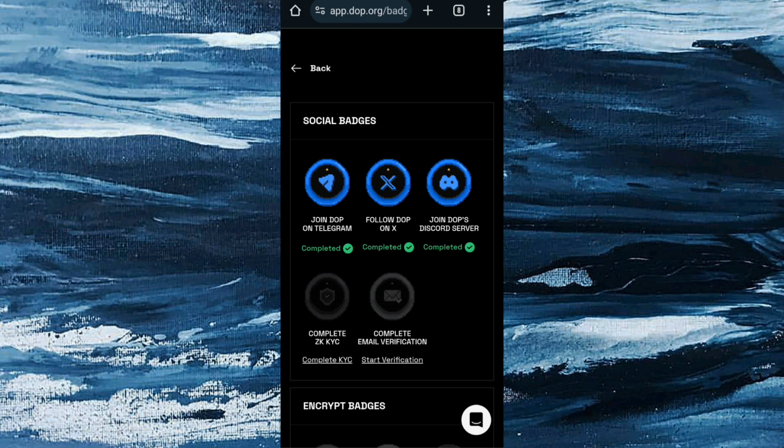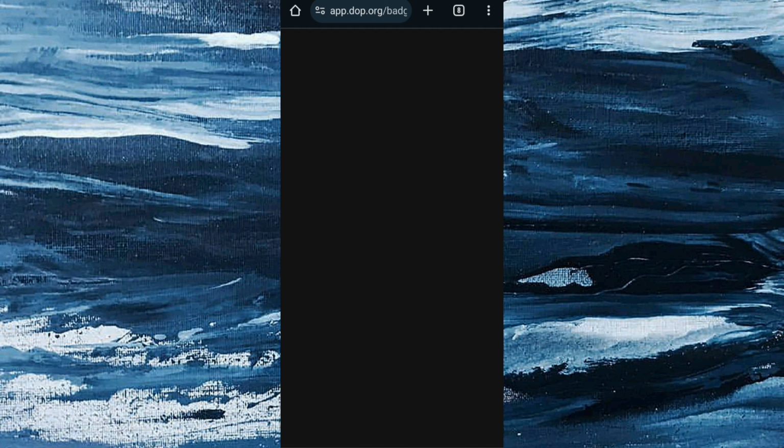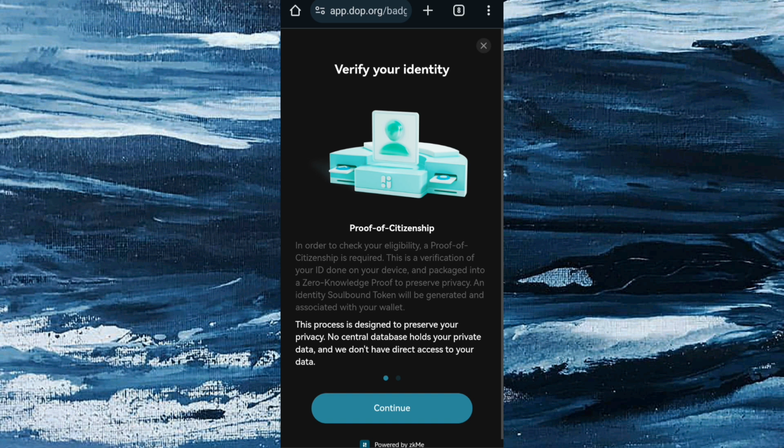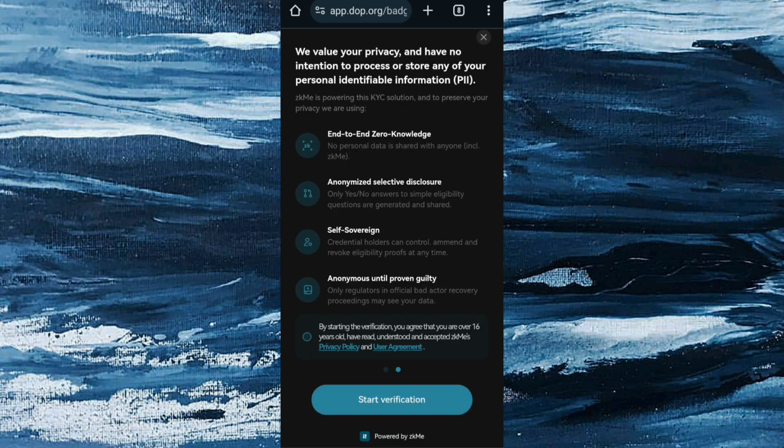So I'm going to complete the ZK-KYC. Verify your identity, and I click on continue here. You can see we value privacy and have no intention to process or store any of your personally identifiable information.